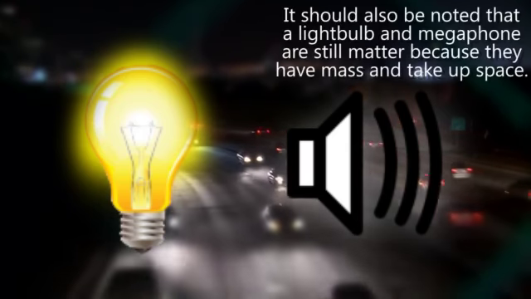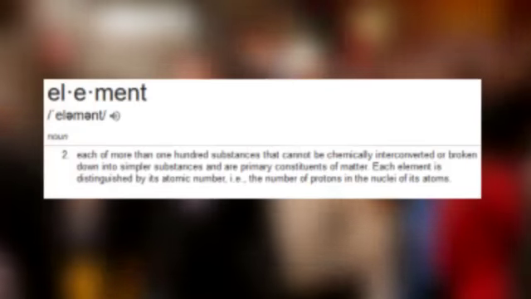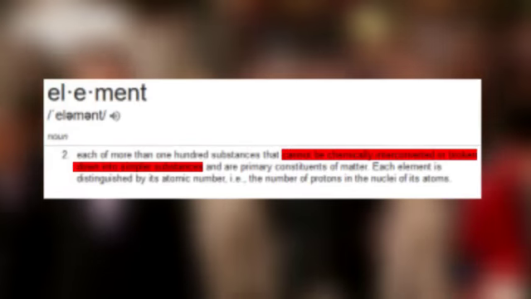Light and sound, for instance, like the light produced from this video or the sound of my voice narrating, are not matter because they don't have mass or volume, as opposed to air, which does have mass and volume. Speaking of air, it's also known as oxygen, or more simply, O. Oxygen is an element. It's a substance that can't be broken down into smaller substances chemically, and elements are the most significant part of everything that is matter.